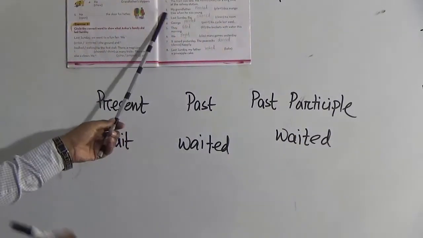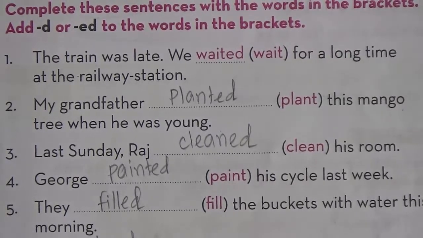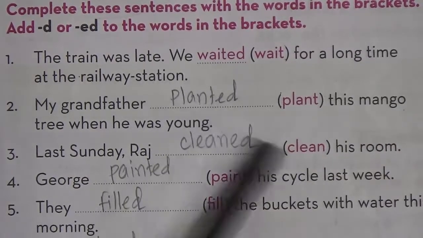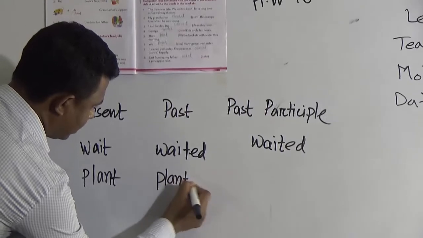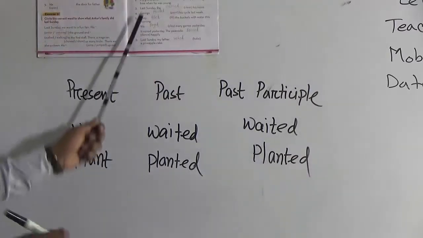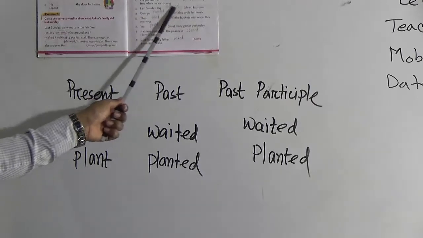Okay, then number 2: My grandfather planted this mango tree when he was young. That means when my grandfather was young, it also would be past tense, because it's the incident of the past. So we have to know its past form: planted. My grandfather planted this mango tree when he was young.